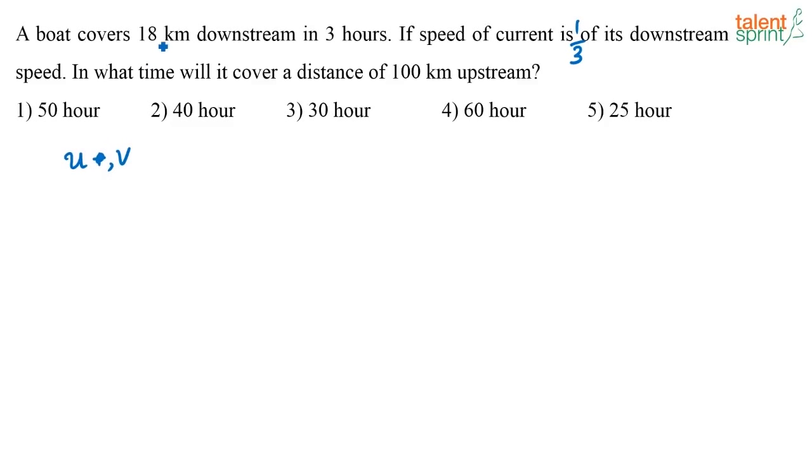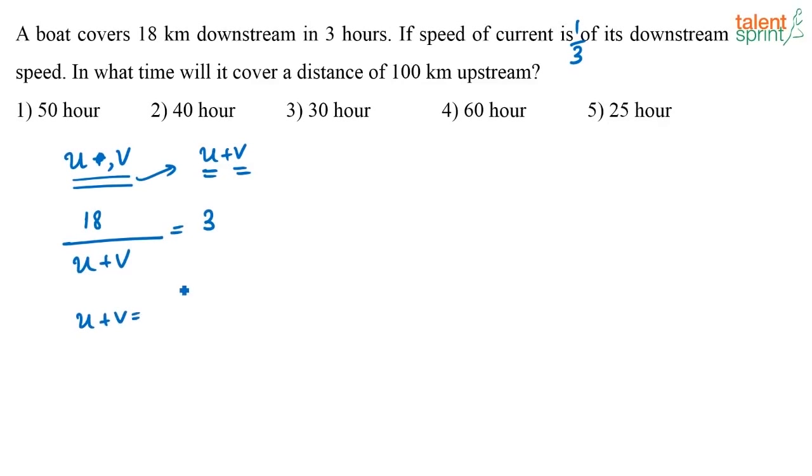Okay, what is given here? For traveling 18 kilometers downstream, right? Downstream means the speed will add, right? According to the concept of boats and streams, if we are traveling downstream, the net speed will be u plus v, that is the speed of the boat plus the speed of the current. So 18 divided by u plus v is given as 3, or I can say u plus v is equal to 18 by 3, which is equal to 6. So this is the speed downstream. Okay, now what have they given here?